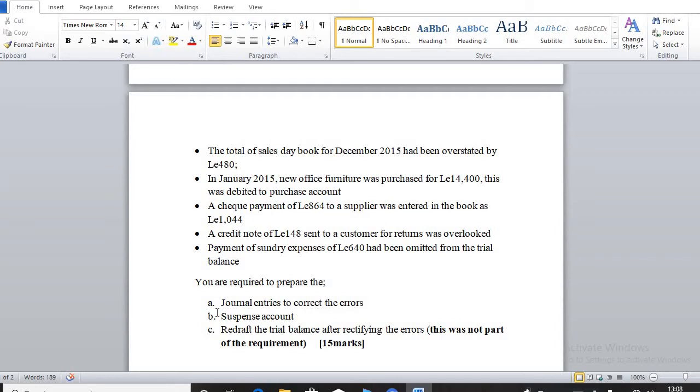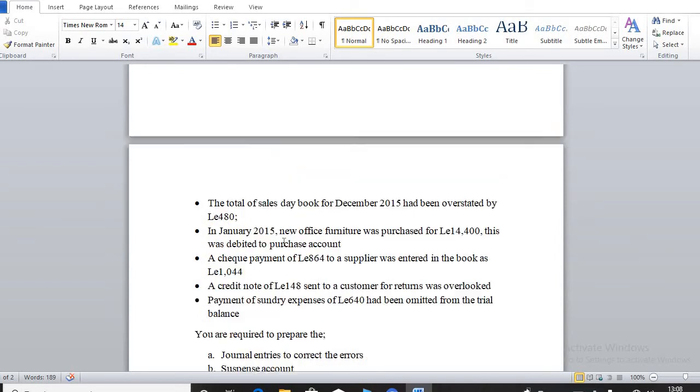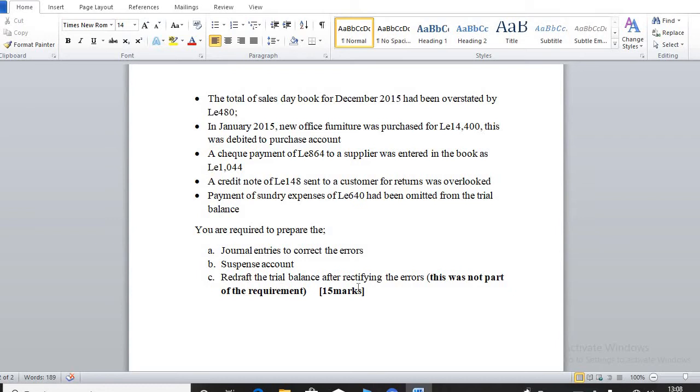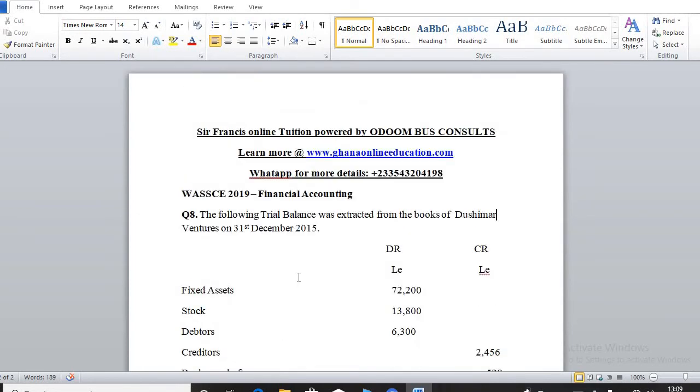But I decided to add C to it. I thought in some of the questions that you meet, you see something like this. After rectifying the errors in such a question, the examiner can ask you to redraft the trial balance after rectifying the errors. But in the 2019 question, option C was not part. I decided to add it. So let's go through the question and see what we can do.